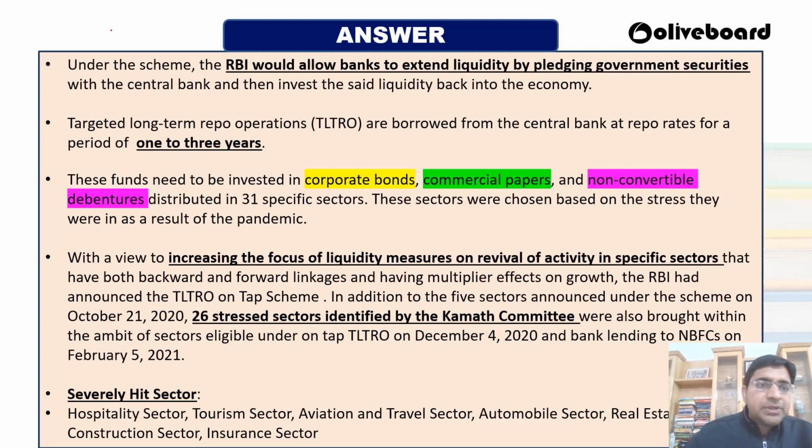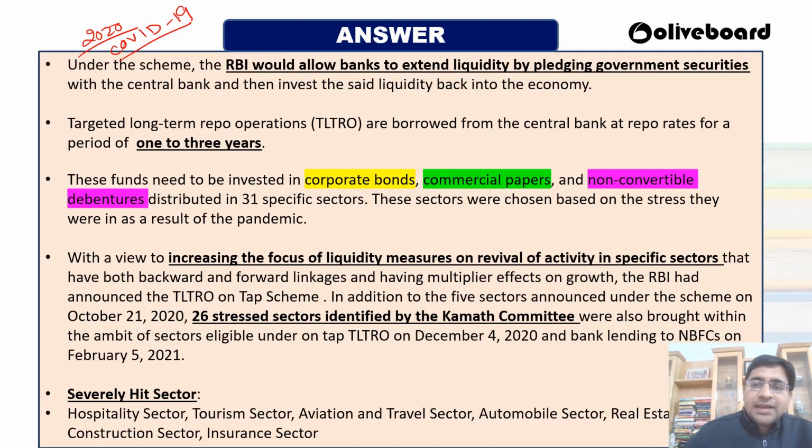This concept started in 2020 when COVID came. When COVID-19 came, all of a sudden there was a slowdown of the economy, a closure of the economy you can call it. RBI wanted to extend liquidity to the market, because there was very little liquidity. Things were not working in a proper way. So RBI wanted to increase the liquidity in the market.